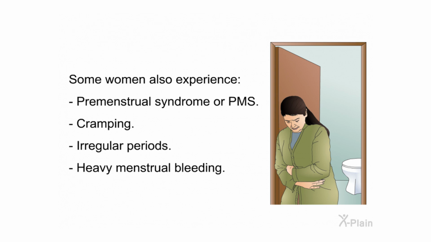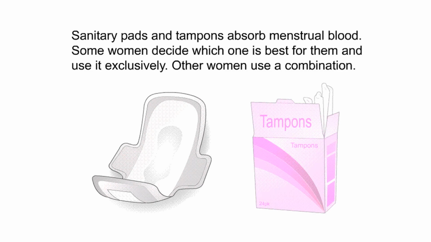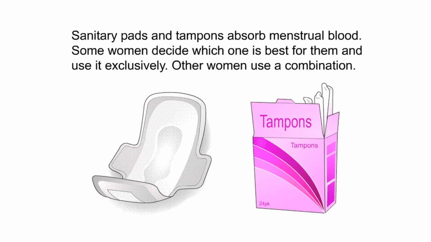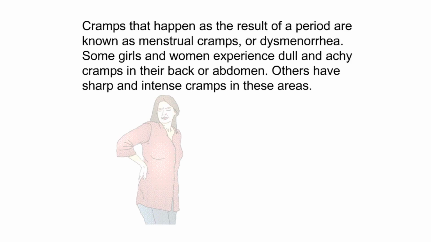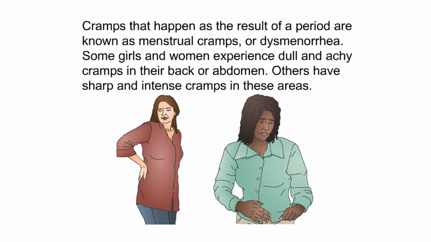Some women also experience premenstrual syndrome or PMS, cramping, irregular periods, heavy menstrual bleeding. Sanitary pads and tampons absorb menstrual blood. Some women decide which one is best for them and use it exclusively. Other women use a combination. Cramps that happen as the result of a period are known as menstrual cramps or dysmenorrhea. Some girls and women experience dull and achy cramps in their back or abdomen. Others have sharp and intense cramps in these areas.